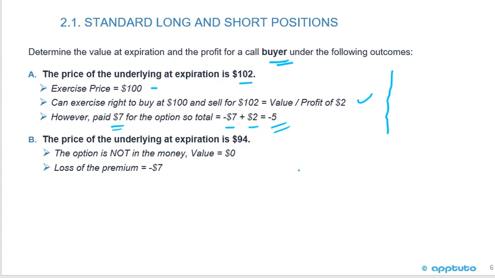Now, if the price of the underlying at expiration is 94, I have the right but not the obligation to buy at 100. Why would I buy at 100 if I can buy for 94? So again, the option is not in the money. The value is 0, so you're going to lose the premium. So again, these questions are not too difficult. Just remember, I have the right but not the obligation to buy or sell. What did I pay? Or what did I receive at expiration?